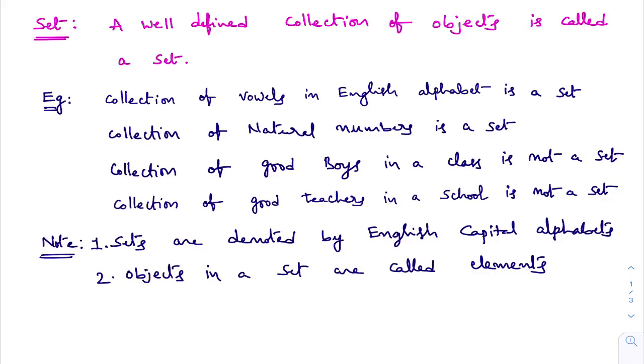What I am trying to say is, what is a set? A well-defined collection of objects is called a set. If the collection you are making is not well defined, then it is not a set. Collection of good boys, good girls, beautiful girls is also not a set. A particular girl may be beautiful to one person, but the same girl may not be beautiful to another person. So the collection of all beautiful girls is not a set. Collections of favorite teachers, best teachers, talented teachers, these words are not well defined. So what is a set? A well-defined collection of objects is called a set. I hope you understand this class.